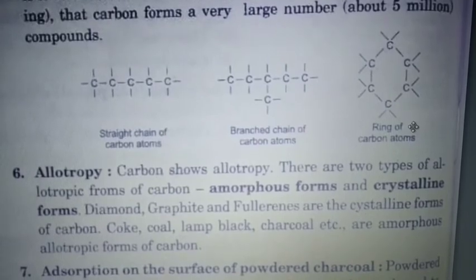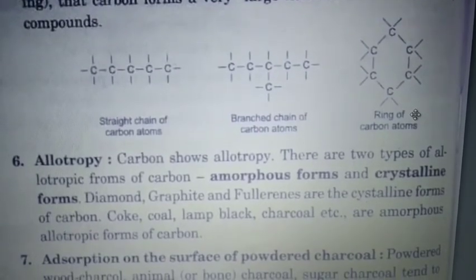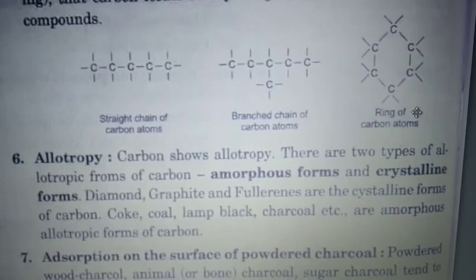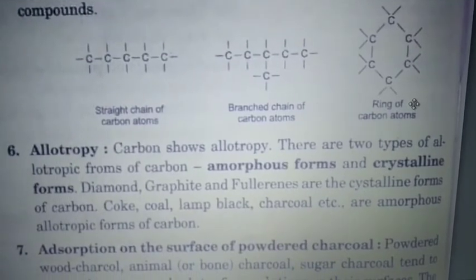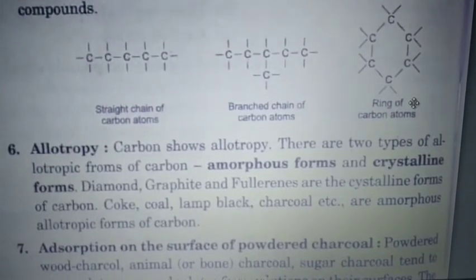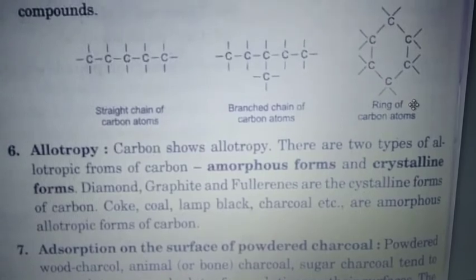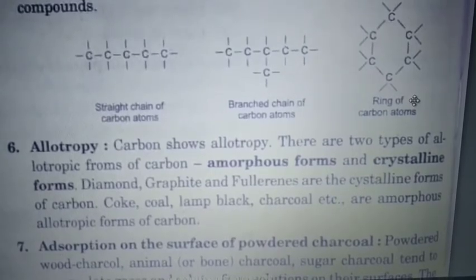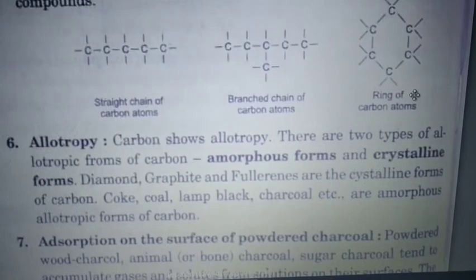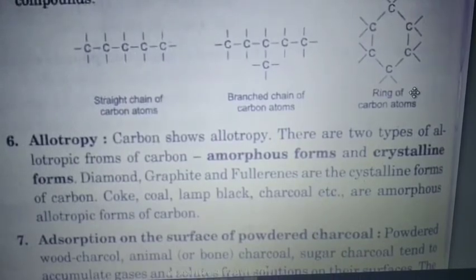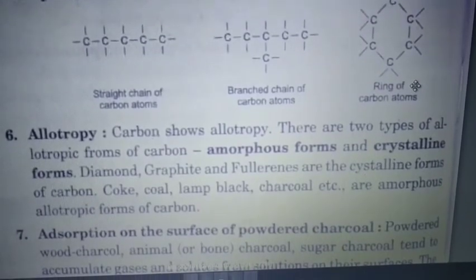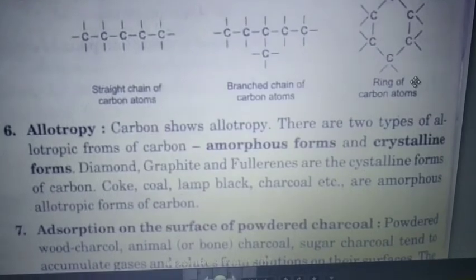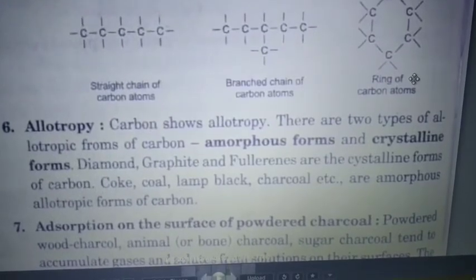Now this sixth property, allotropy. Carbon shows allotropy. You know, there are two types of allotropic forms of carbon. One is the amorphous form and the other one is the crystalline form. Diamond, graphite and fullerenes are the crystalline forms of carbon. Coke, coal, lamp black, charcoal, etc. are amorphous allotropic forms of carbon.